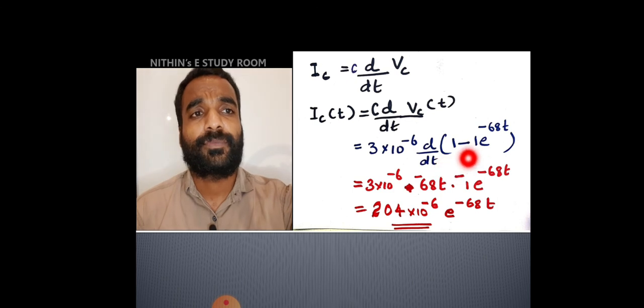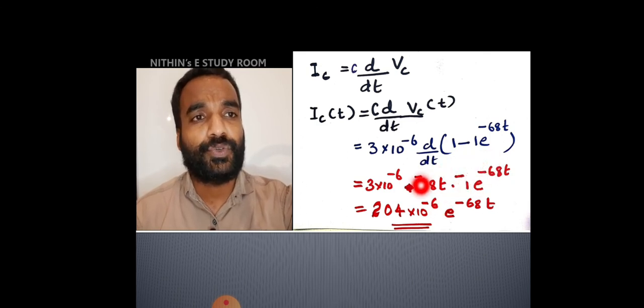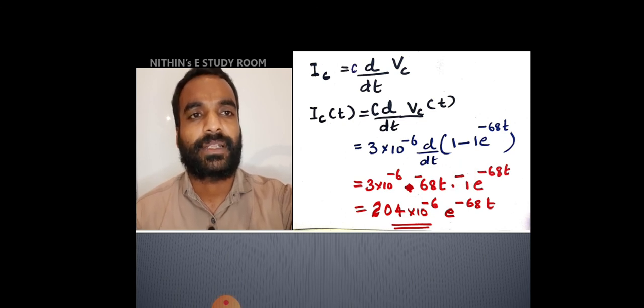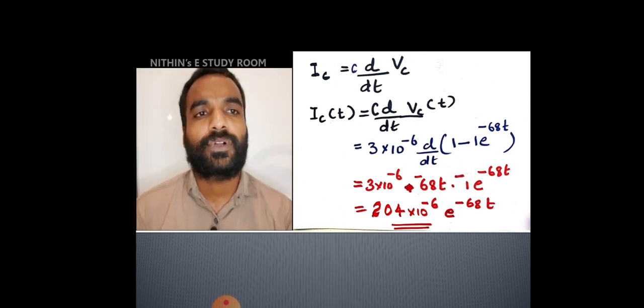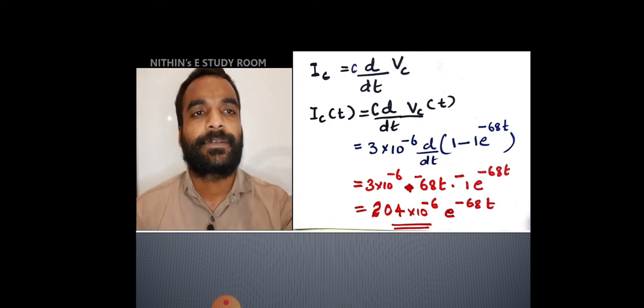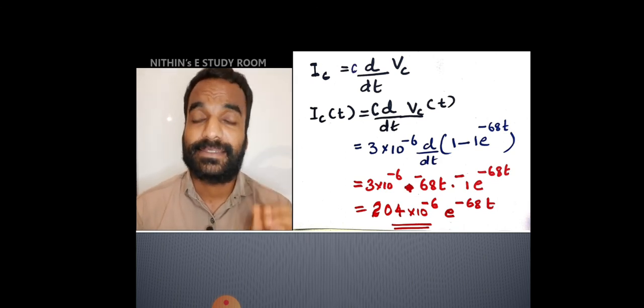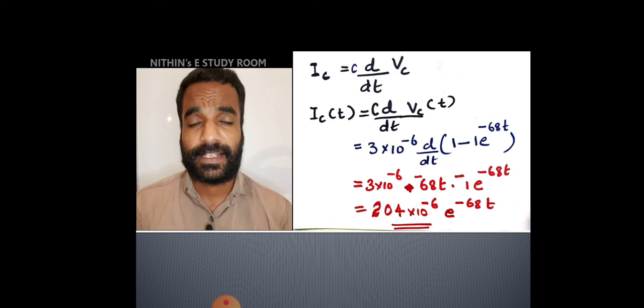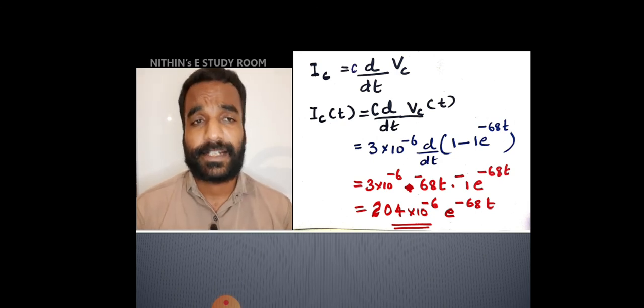D by dt of minus 1 e raised to minus 68t is equal to minus 1 e raised to minus 68t into minus 68. So this minus and this minus will get cancelled. So the total term will be 204 into 10 raised to minus 6 into e raised to minus 68t. That is the expression for current.